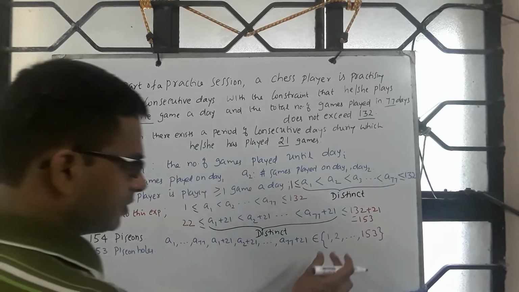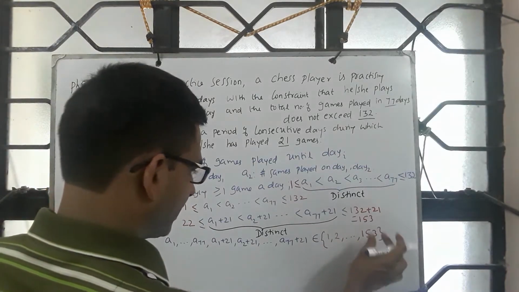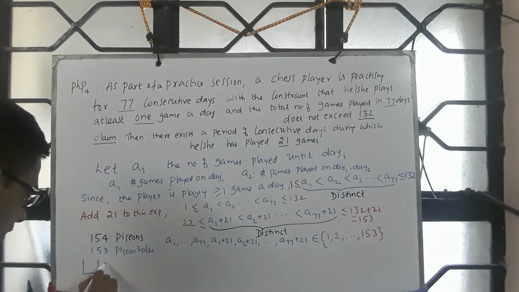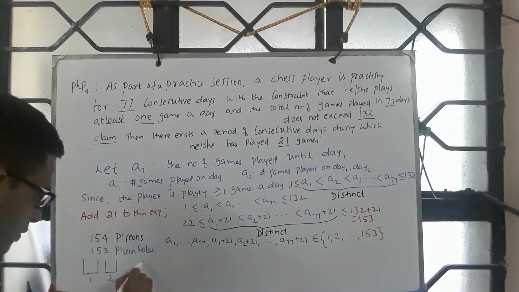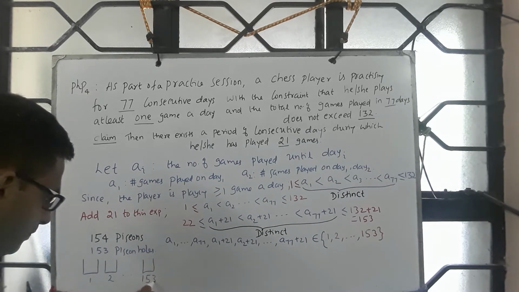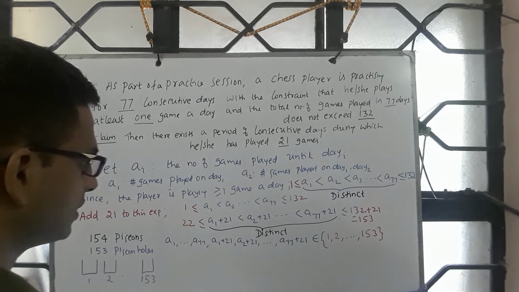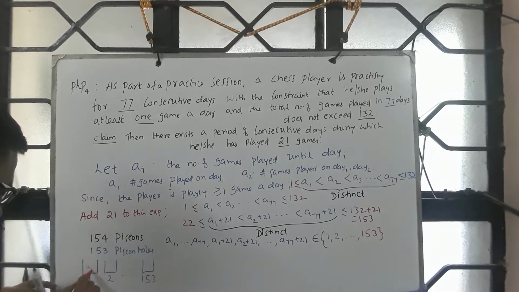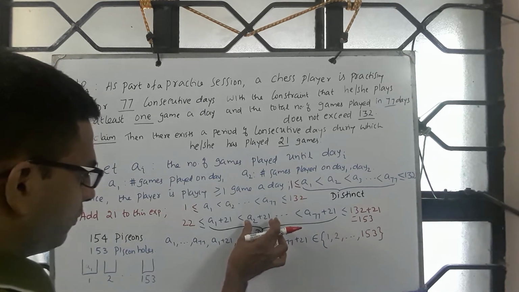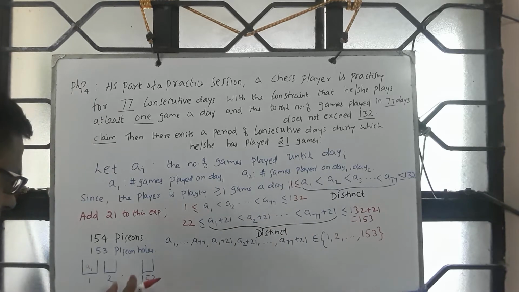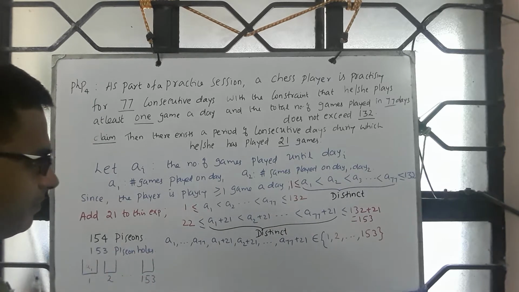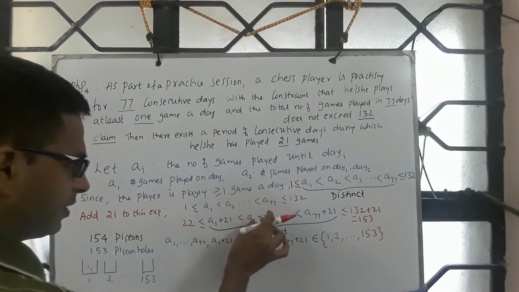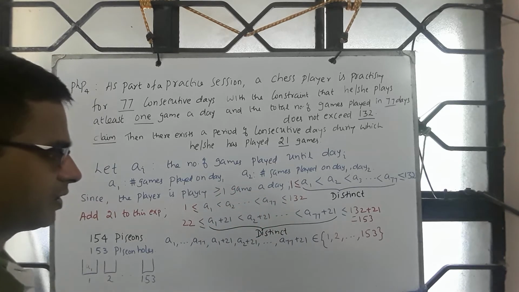So my pigeonholes are 1, 2, 3, like that. You have a pigeonhole labeled 1, a pigeonhole labeled 2, and so on up to 153. Suppose the value of A1 is 1, you place it over here. Suppose the value of A2 plus 21 is 25, you place it in 25. And suppose the value of A7 is also 25, then A7 will also be placed along with A2 plus 21.